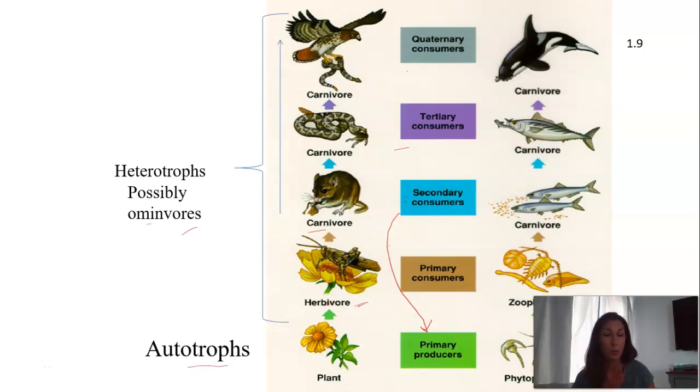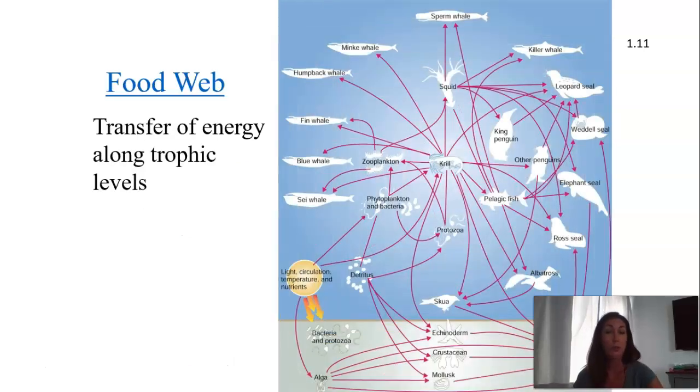It's just being able to interpret a food chain in this case, or maybe a little bit better, to interpret a food web. So a food web is more the application that you'll have of this, say on your AP test, so that you can pull out your own food chains within here. If we start with light right over here, and the light goes to our phytoplankton, and our phytoplankton go to our krill, and our krill go to our squid, and our squid goes to the sperm whale. So right within there you have a food chain.